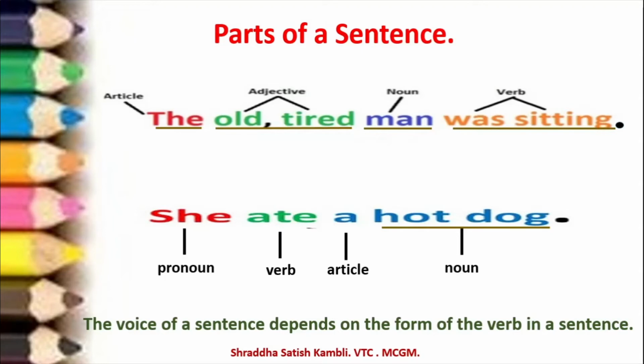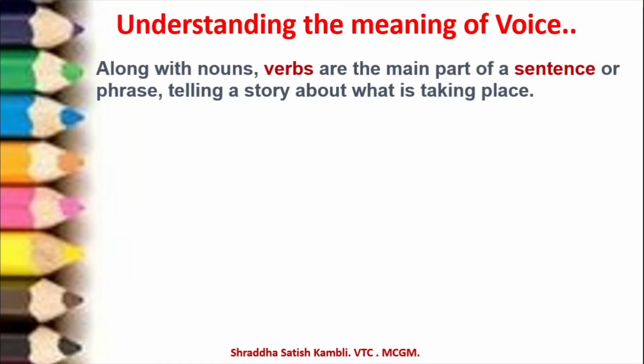But what is important in a sentence? The noun and the verb are important to convey the meaning of any sentence. So like we said here, along with the nouns, the verbs are the main part of a sentence or a phrase, which tells you the story about what is taking place in that particular sentence.